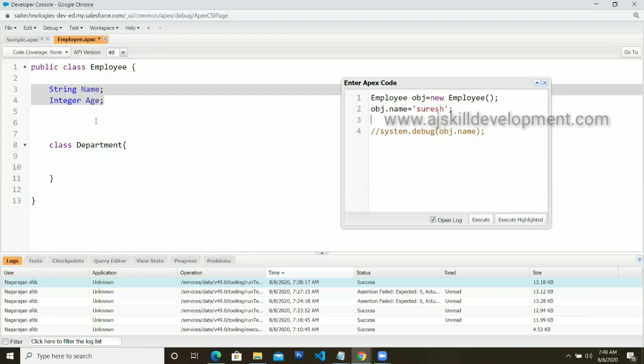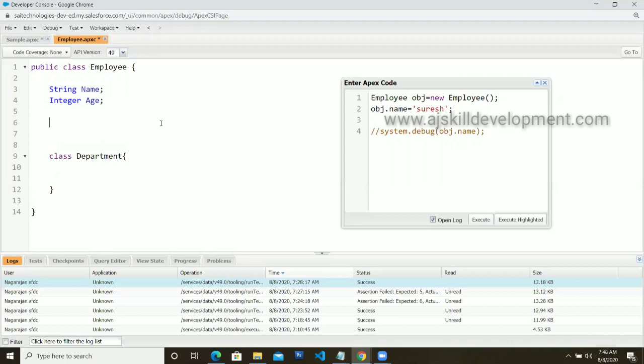So the main purpose of having a constructor is to set the values of member variables. This is private, so you can't access it. So let's try a constructor over here. You can have a constructor or you can have a method over here. I'm going to have a constructor.